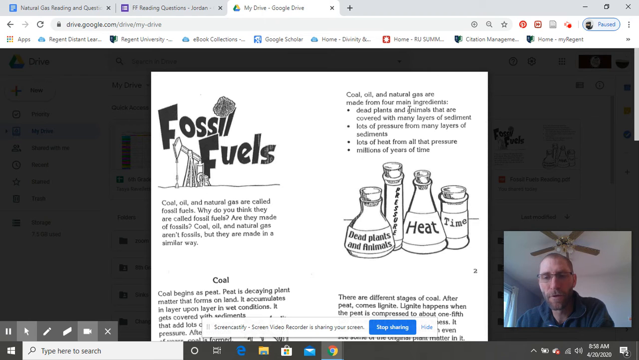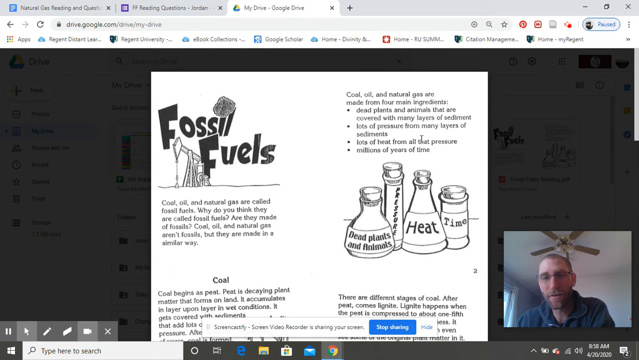So these are your main ingredients. This is the conditions needed, okay? And so dead plants and animals that are covered with many layers of sediment. Okay, so here's our first ingredient. And then it talks about lots of pressure from many layers of sediment. So here's your pressure caused by sediment. So it squishes it down, lots and lots of pounds per square inch.